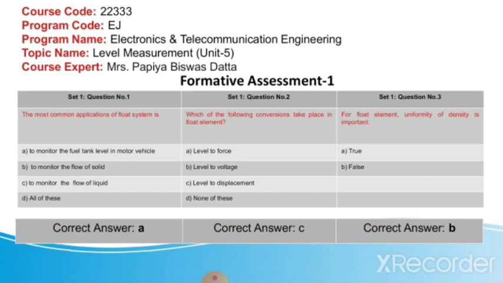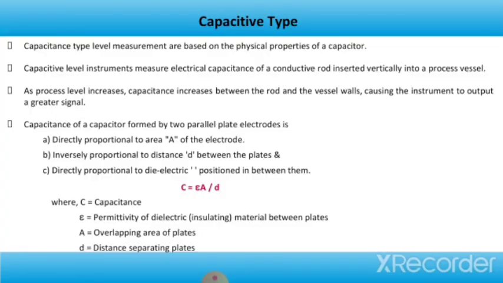Now let's move forward and talk about the next type of level measurement, that is capacitive level measurement. Capacitive type level measurements are based on the physical properties of a capacitor. Capacitive level instruments measure the electrical capacitance of a conductive rod inserted vertically into a process vessel. As process level increases, capacitance increases between the rod and the vessel's walls, causing the instrument to output a greater signal.